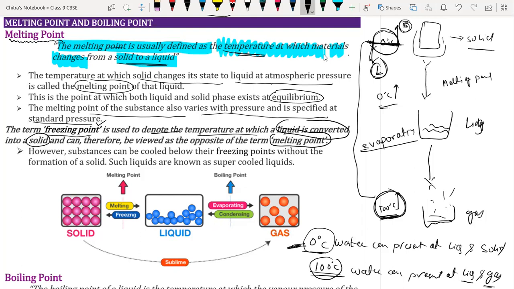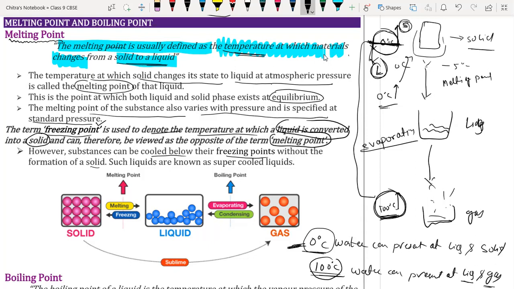However, a substance can be cooled below its freezing point without the formation of solid. Suppose we have water, which has a freezing point of 0 degrees Celsius, but we can still decrease the temperature below 0 degrees Celsius. So we can change the temperature of ice to -5 degrees Celsius, -10 degrees Celsius, and so on, and it will be present in solid state only.